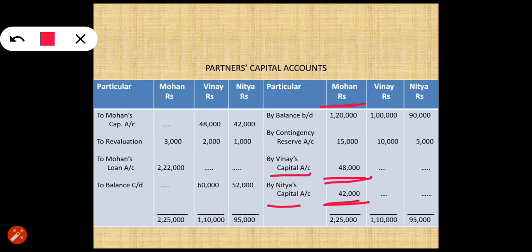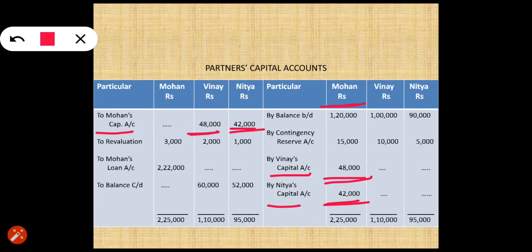As Mohan is getting this share, we are crediting his account, and since Vinay and Nitya are going to pay this to Mohan, their capital accounts will be debited. As they are paying this to Mohan, Vinay's capital will be debited by 48,000 and Nitya's by 42,000.